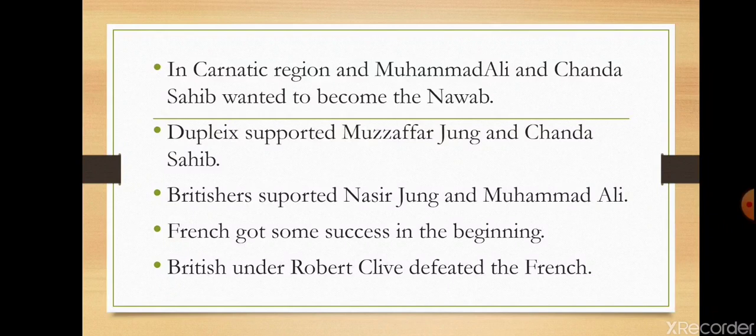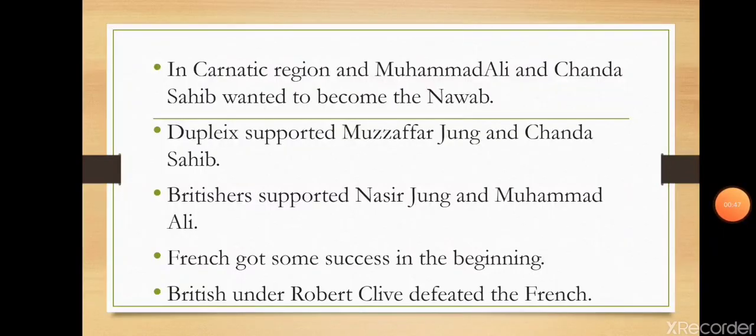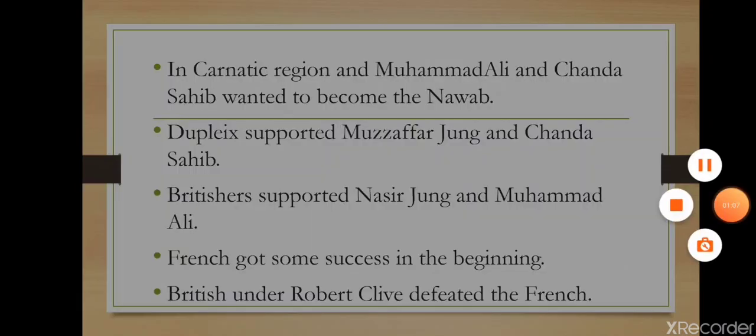Britishers supported Nasir Jang and Muhammad Ali. On the other hand, Britishers also supported the opposite candidate in both the regions. They supported Nasir Jang in Hyderabad and Muhammad Ali in Carnatic region. So, Britishers also wanted to set up their puppets in these states.